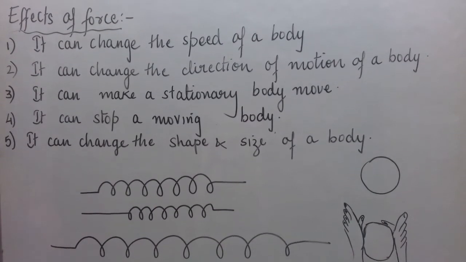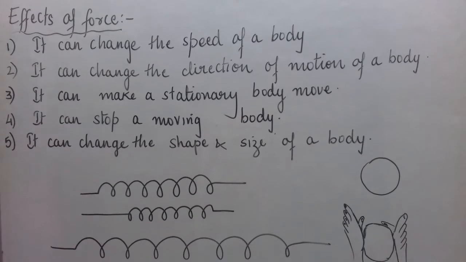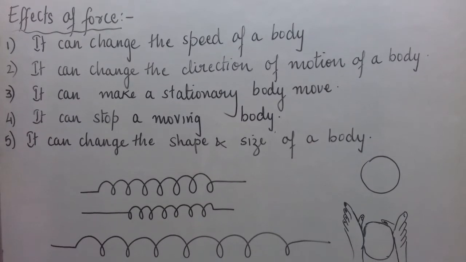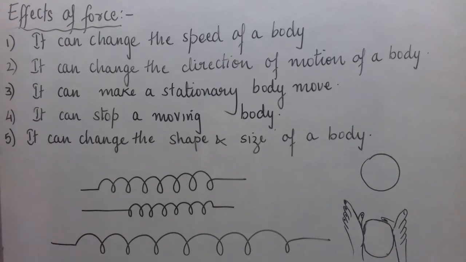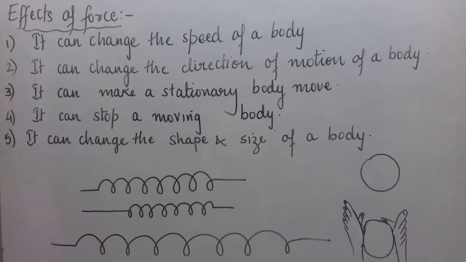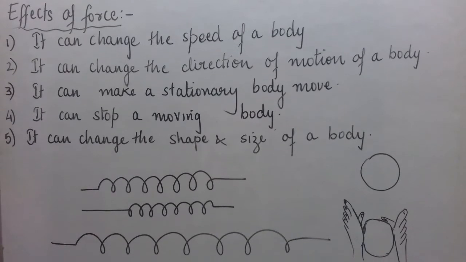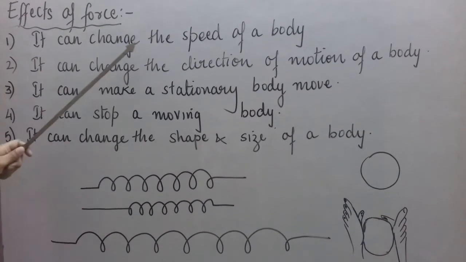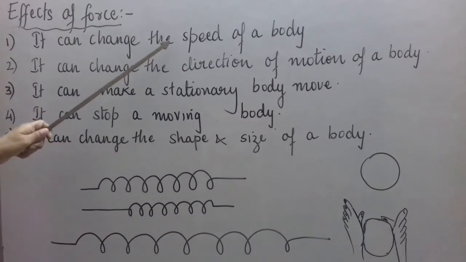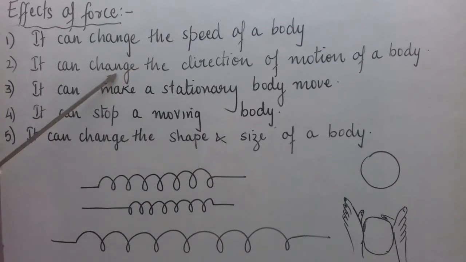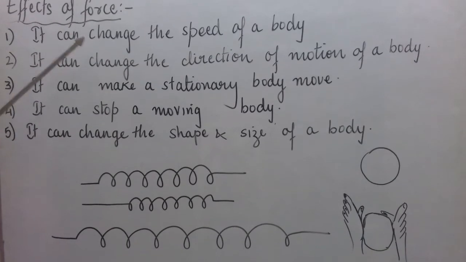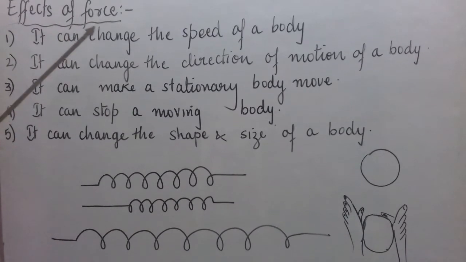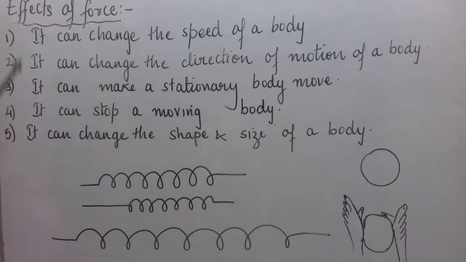You must have studied this in lower classes also, and we have considered this previously also. Just now we have considered it. When a person who is batting in cricket hits the ball with his bat, he changes the speed of the ball moving towards him. He also changes the direction of motion of the ball. Okay, so when a batsman's bat hits the ball, in that case the speed as well as the direction of the moving ball changes.